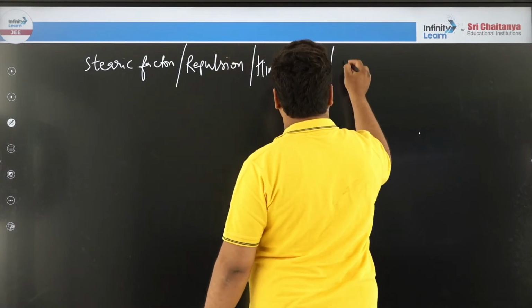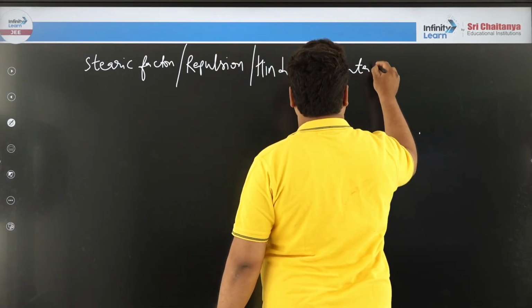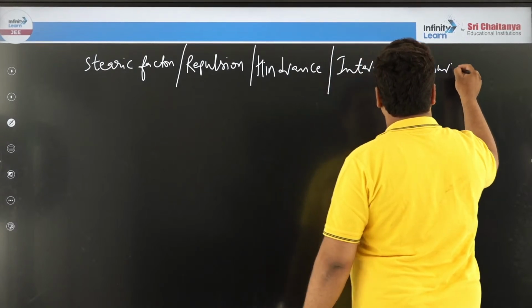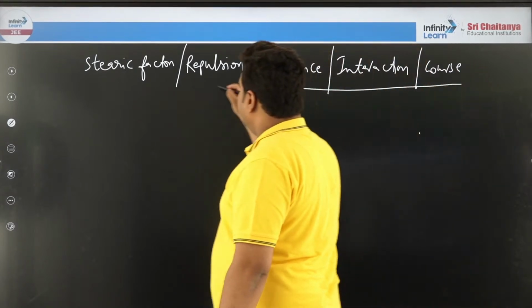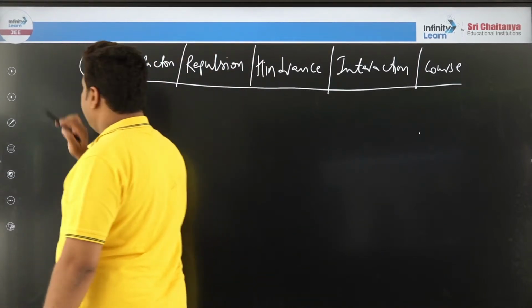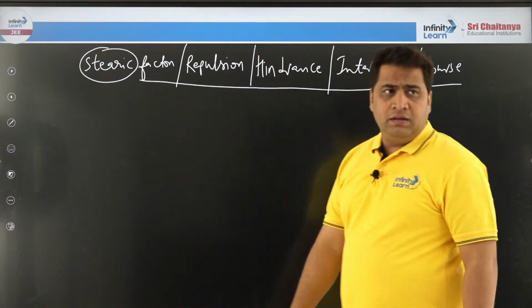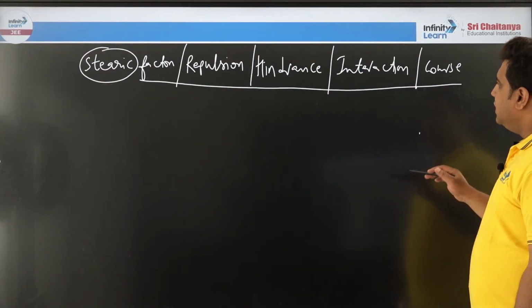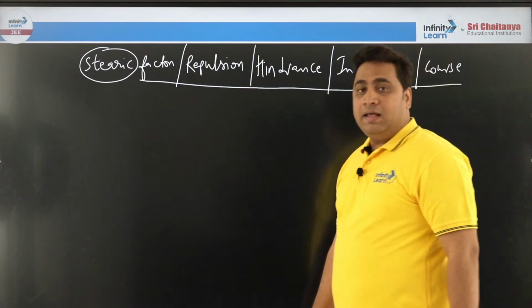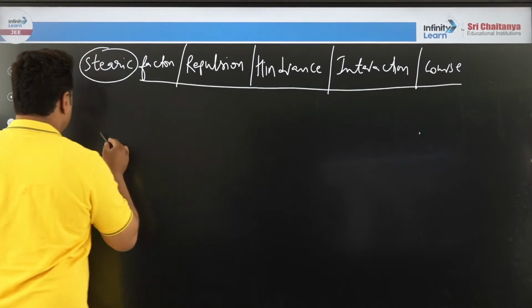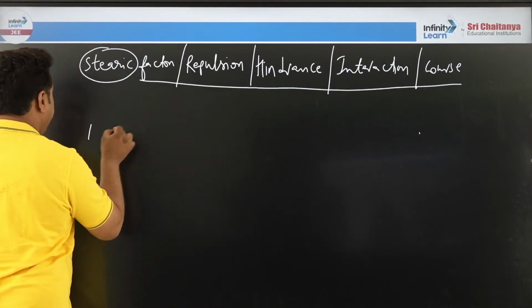Or you can even call it steric interactions, or steric cores. Many names are in the market, but the fundamental word is what? Steric. Got it? Right. Now, steric factor or steric repulsions or steric hindrance, how does it play a role in acidity? Let us see with one live example. So, let me take this.